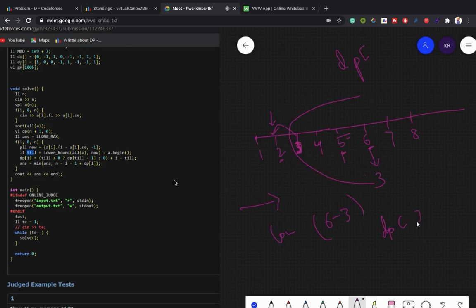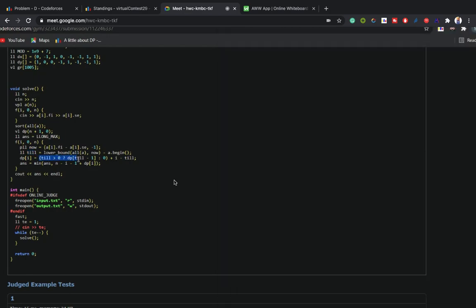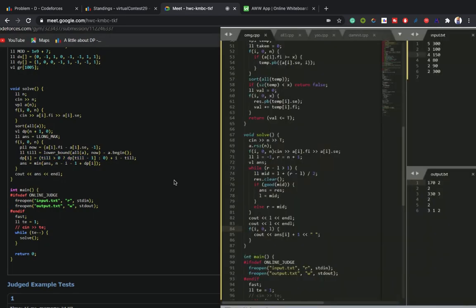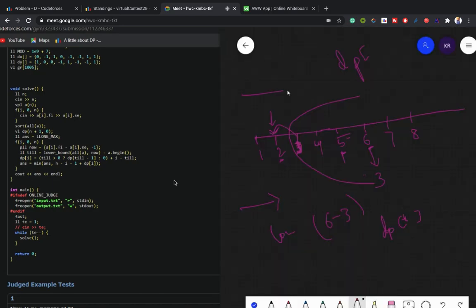So dp of till minus 1 will be our new starting point after destroying it, if till is greater than 0. This is a normal check, because till minus 1 we have already calculated before, going from left to right.